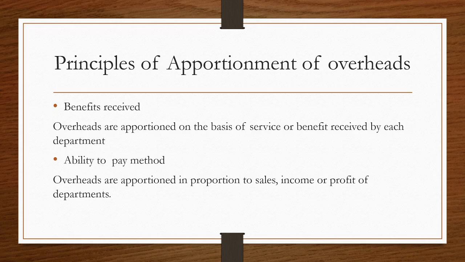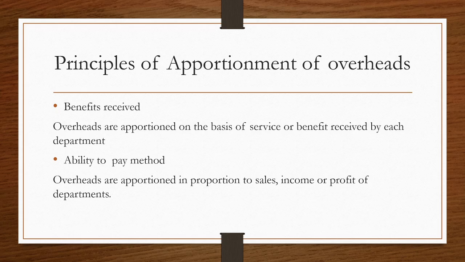The next principle is the ability to pay method. In this method, the overheads are distributed in proportion to sales, income or profit of the department. That means higher the sales, higher will be the overhead expenses. If the profit of a particular department is more, that department will have to bear more overhead expenses. For example, this is the method or technique which is followed in case of taxes.